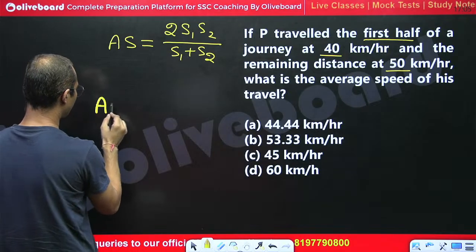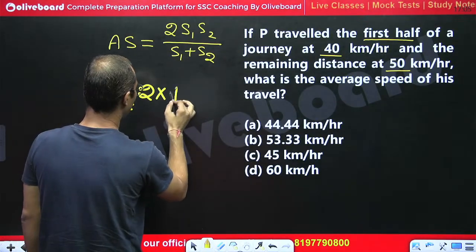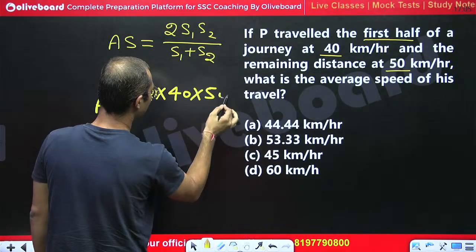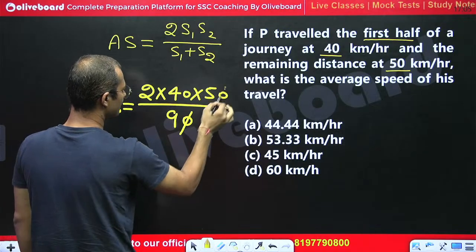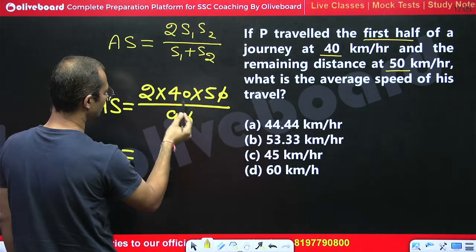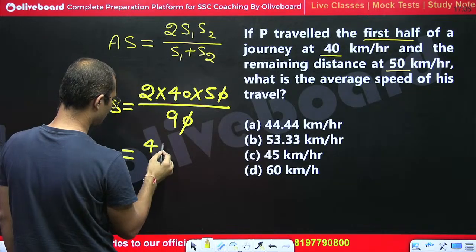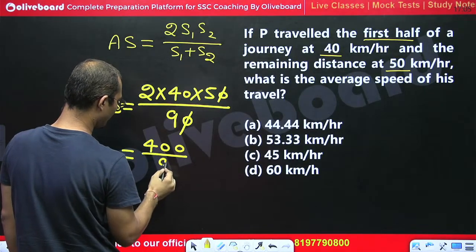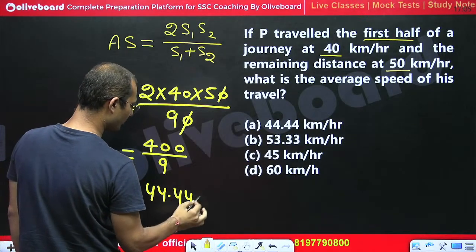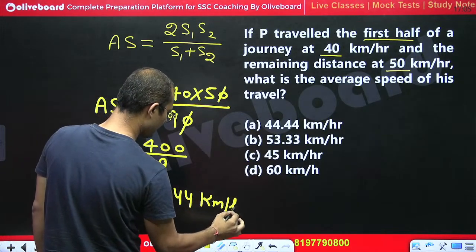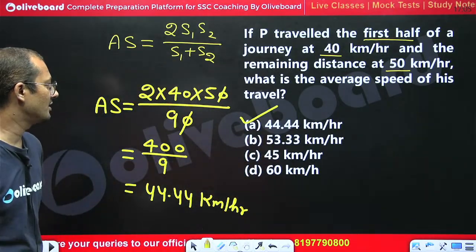So the average speed would be equal to 2 into 40 into 50 divided by 40 plus 50, that is 90, right? So 0 gets cancelled. So this would be equal to 5 into 4, 20, 20 into 2, 40, right? So 400 divided by 9. So this would be equal to 44.44 kilometer per hour. Yes. So A is the right answer.